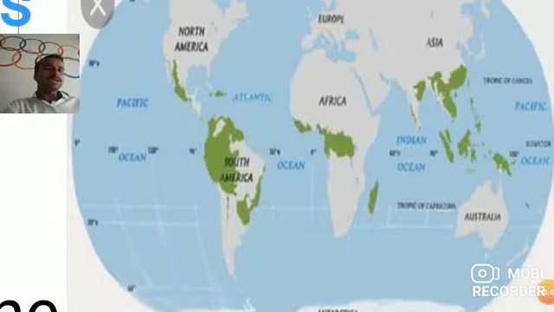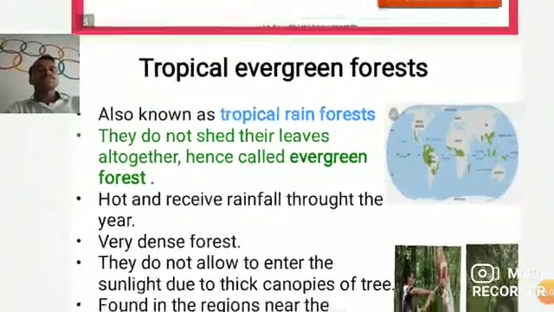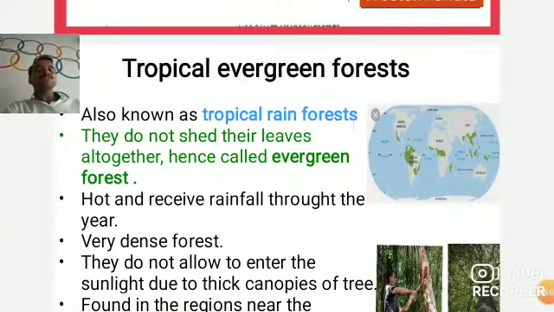Then here India, South Asia we say simply, and the northern part of Australia. So here we find the evergreen forest. This evergreen forest is also known as a tropical rainforest.